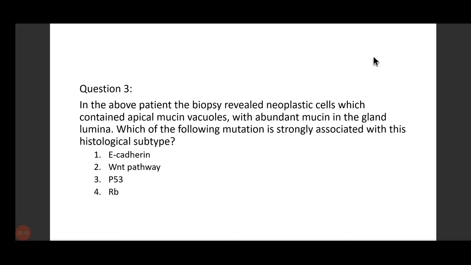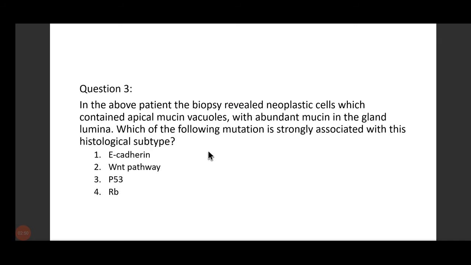I hope you know that there are two types of gastric adenocarcinoma. Right? There are two types of gastric adenocarcinoma. Here, when we are talking about histological subtype, there are actually two. One is the diffuse type and the other is the intestinal type. So can you tell me which histological subtype I am talking about here? Yes, I'm talking here about intestinal type.